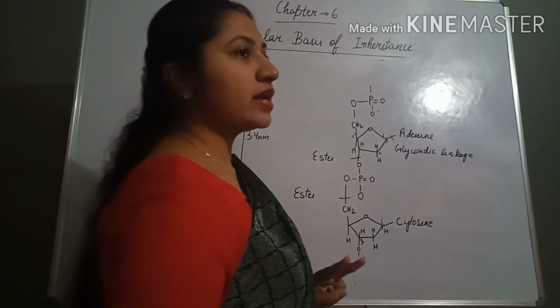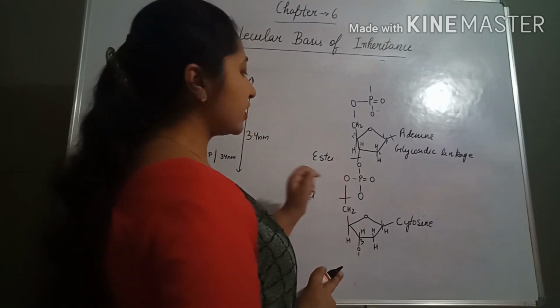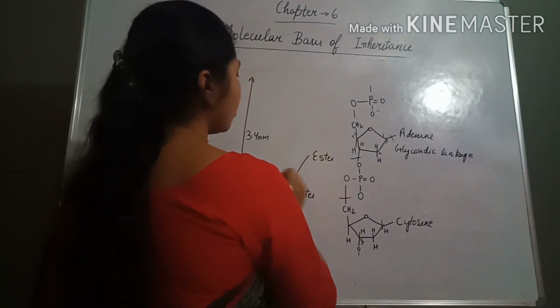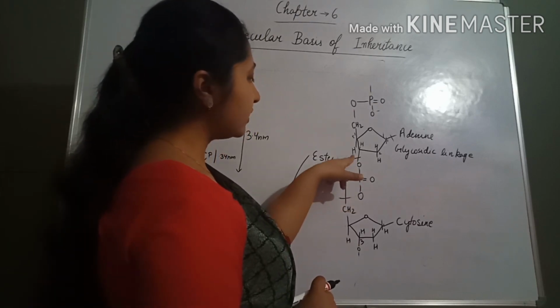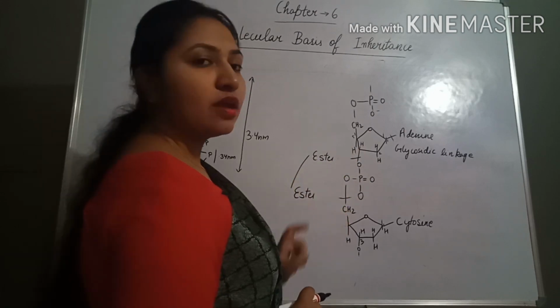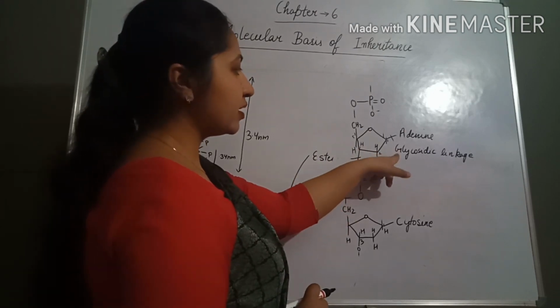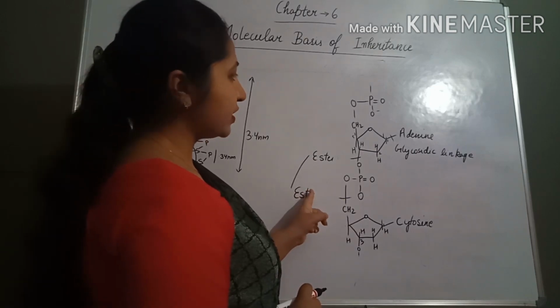So how many total ester bonds? That is two ester bonds that are present, so that's why this bond is known as the phosphodiester bond. Which bond? The phosphodiester bond that is present between the two sugar molecules. Okay, glycosidic bond here, and here the phosphodiester bond is present.